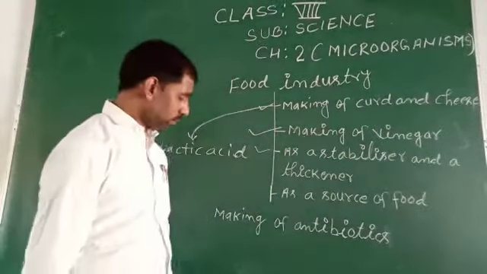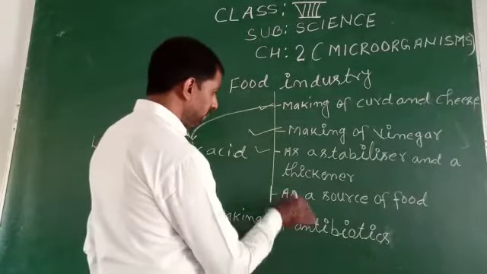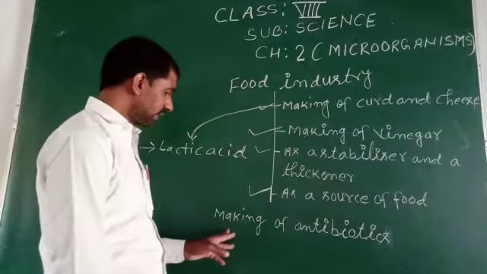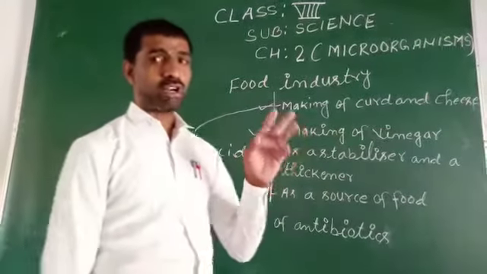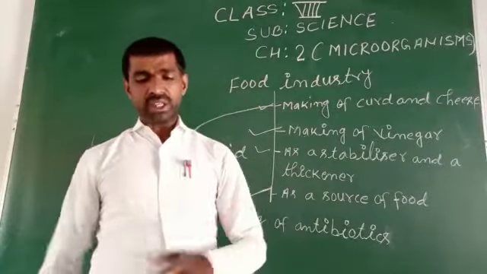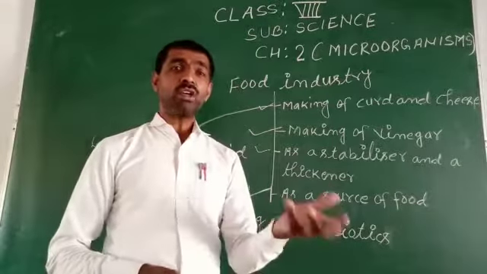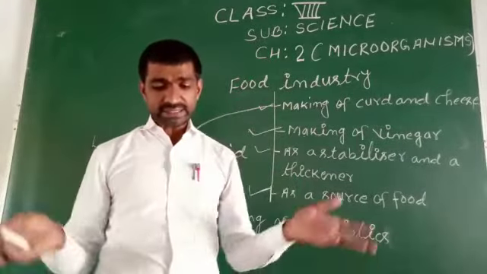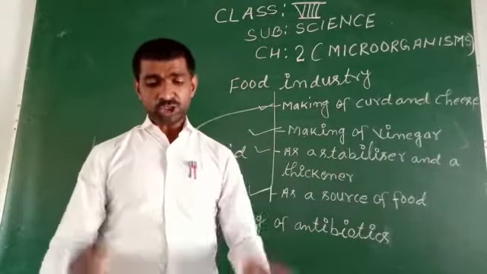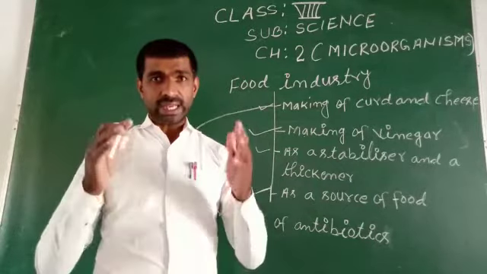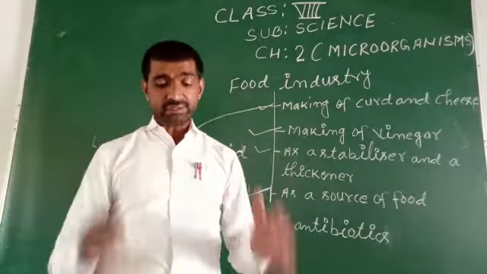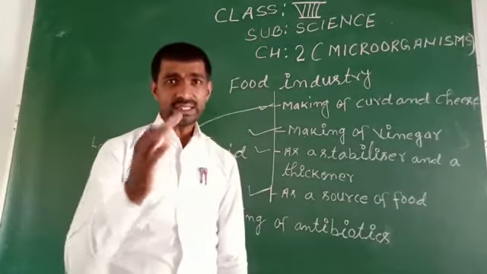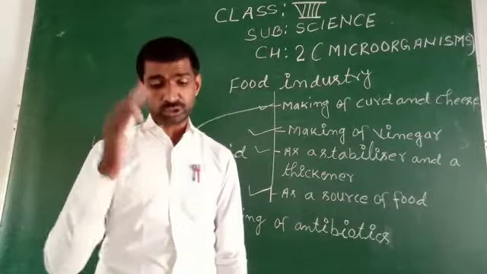Then after this, I am going to describe the making of antibiotics. That means this is also explained, and after this we will learn about antibiotics. What is an antibiotic? An antibiotic is a substance that kills microorganisms and stops their growth.